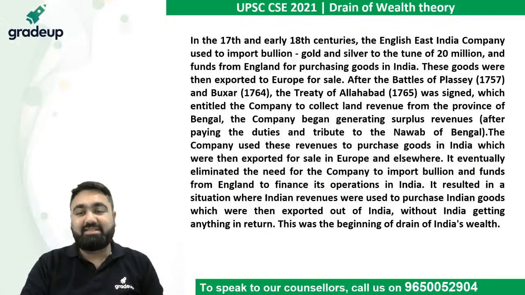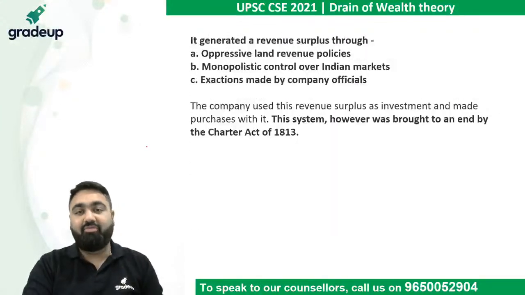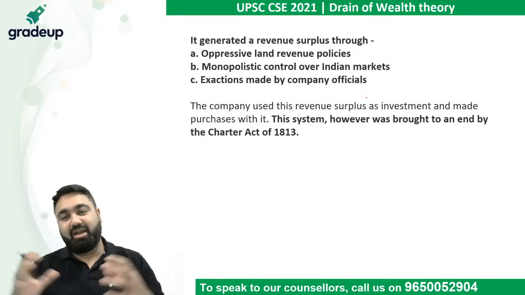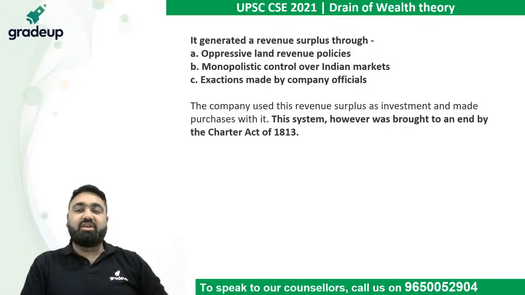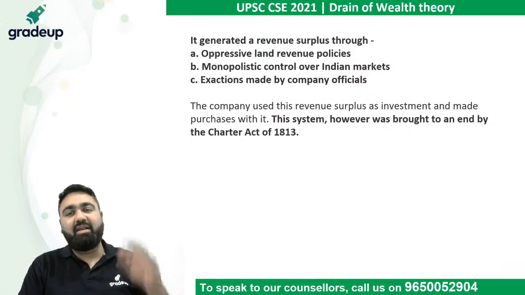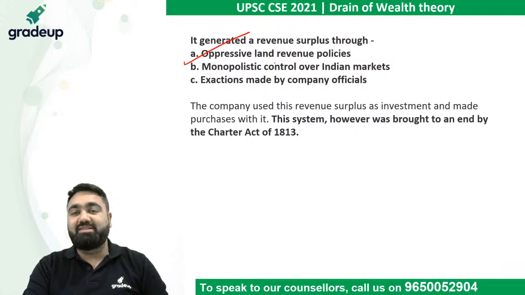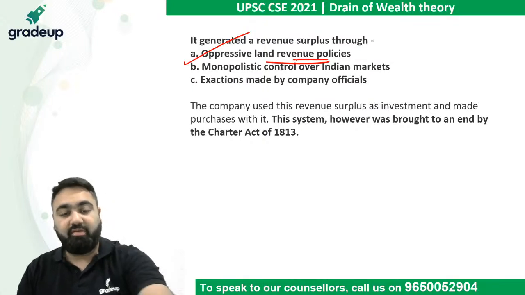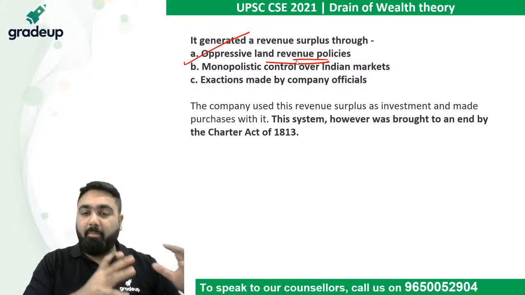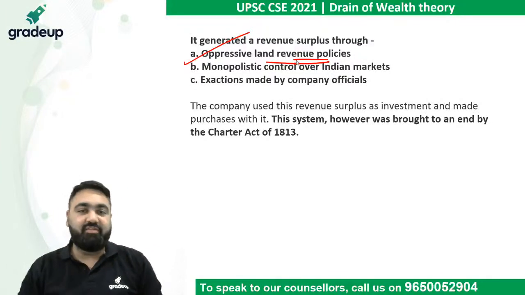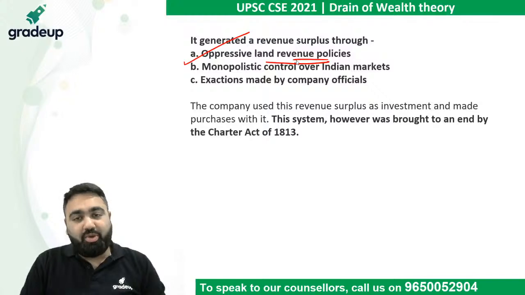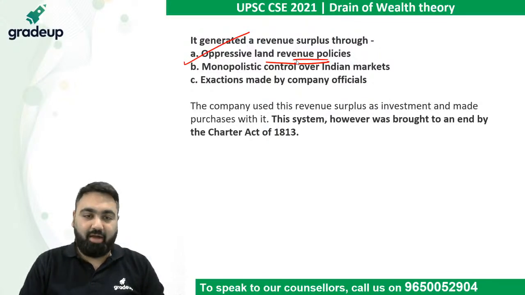As I said, the East India Company was responsible for this drain of wealth. The surplus revenue that was going out was generated by the East India Company by different methods. First, it had very oppressive land revenue policies. As you know, if you have read modern history, you have read about the permanent settlement system and the different types of revenue systems they had. They extracted a lot of money from Indian farmers and laborers. Second, they had a monopoly over the Indian market.